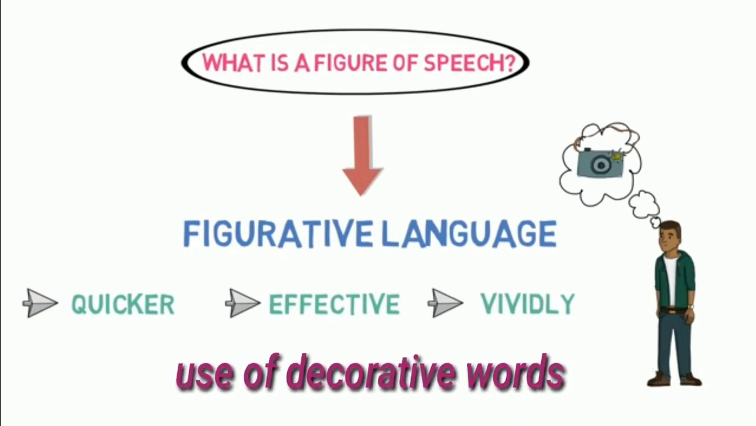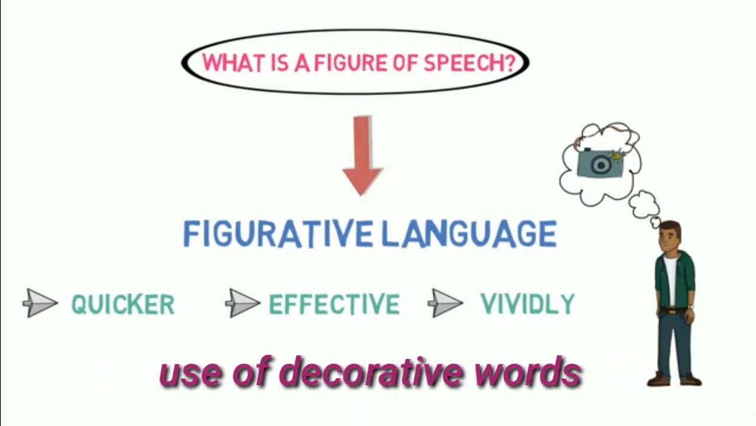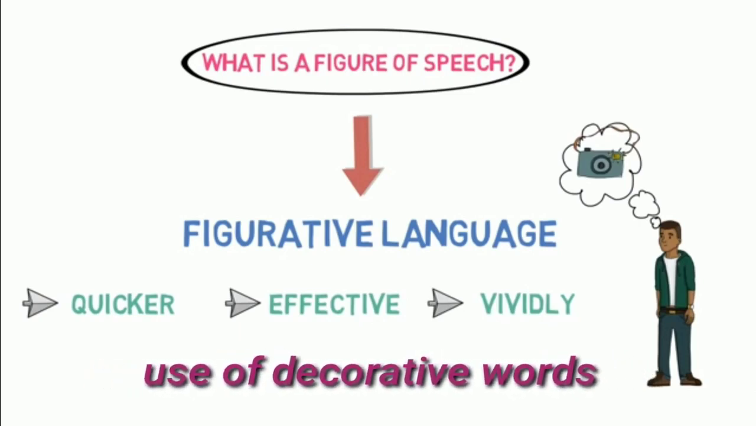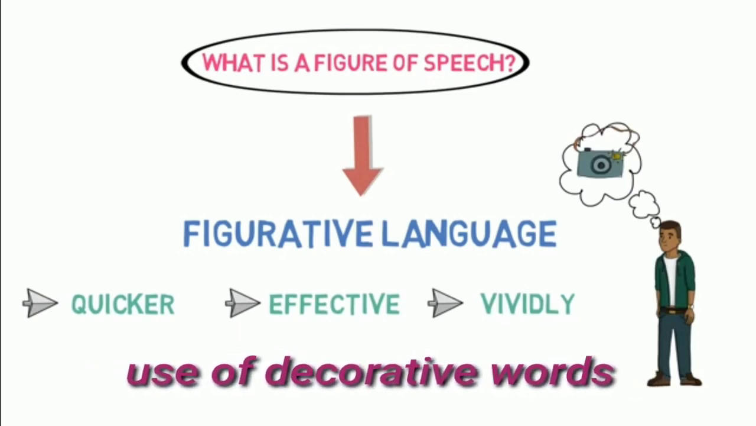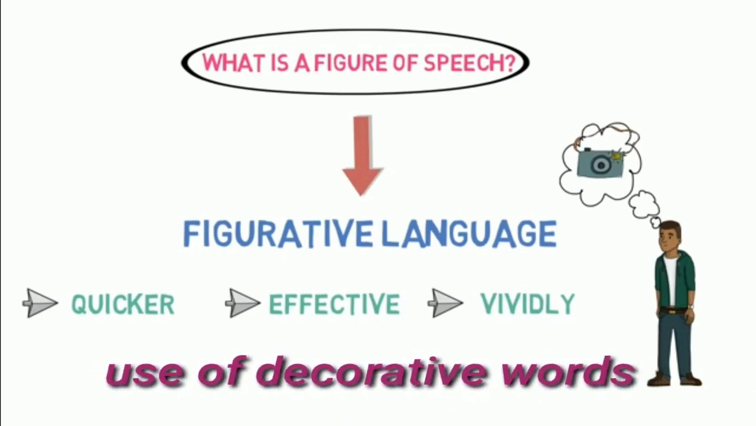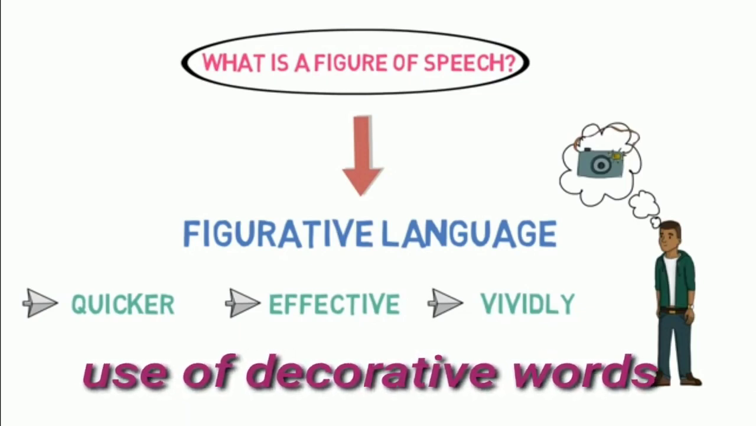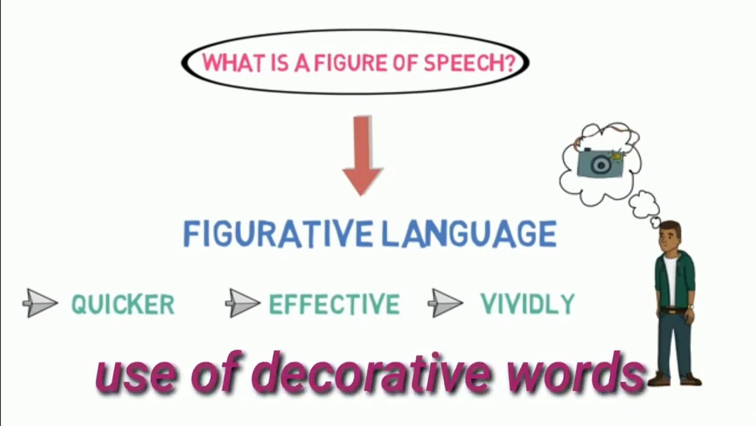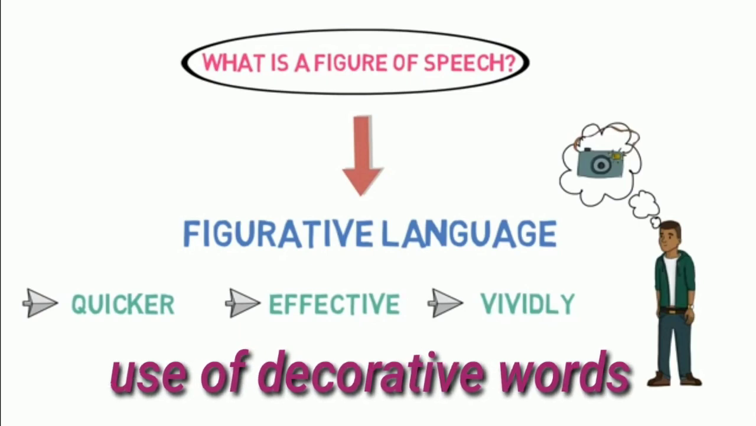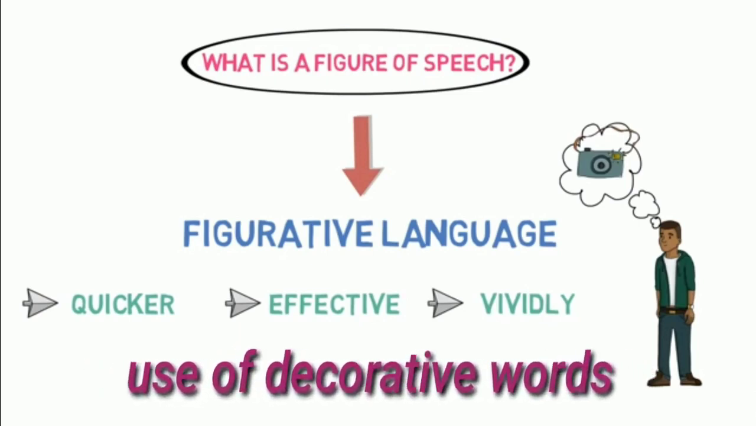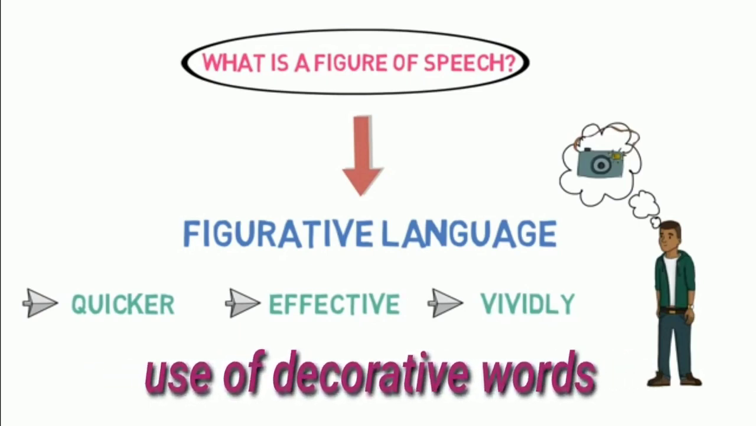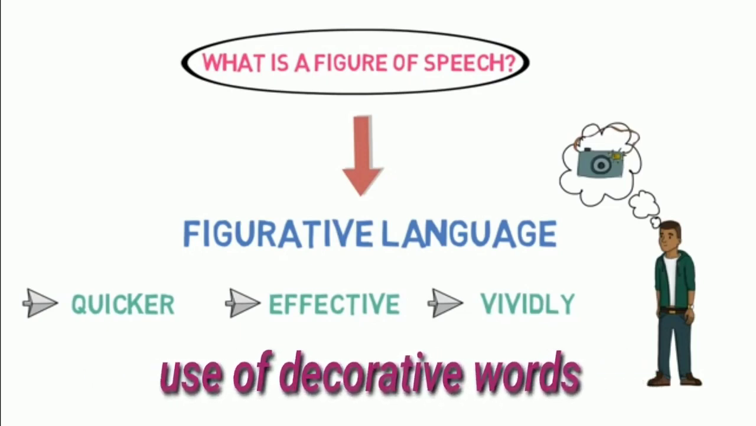For example, if I want to say he fought bravely in the fight, but I don't want to say it in easy or simple language, I want to express it in a beautiful manner. So I will say he was a lion in the fight. This is a figure of speech. So we can say that figure of speech is a language which is used to draw a picture mentally to convey a message or idea in a much quicker way, effectively and vividly.